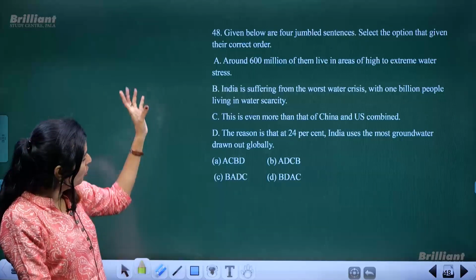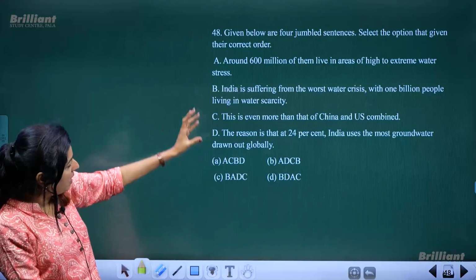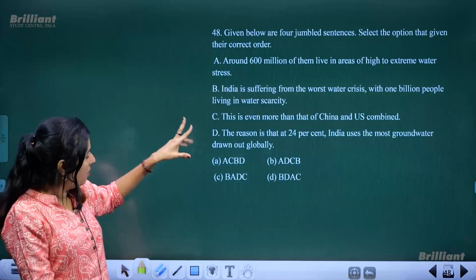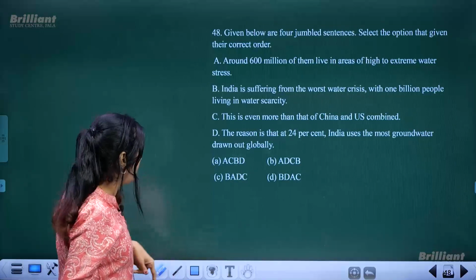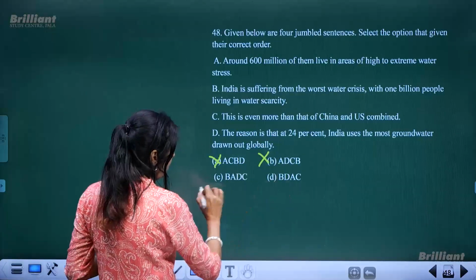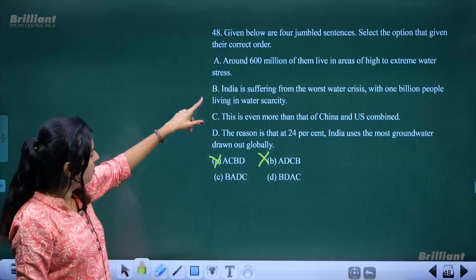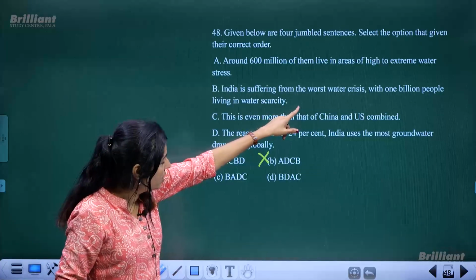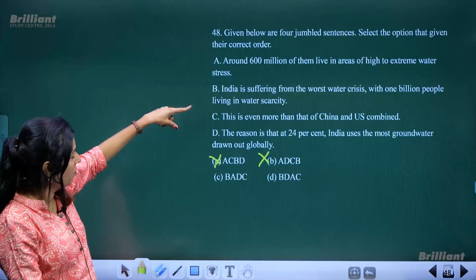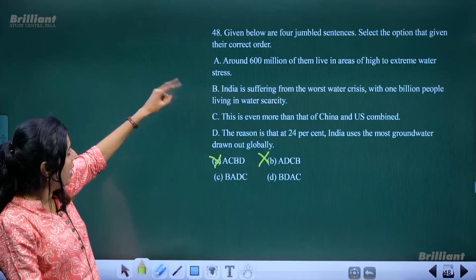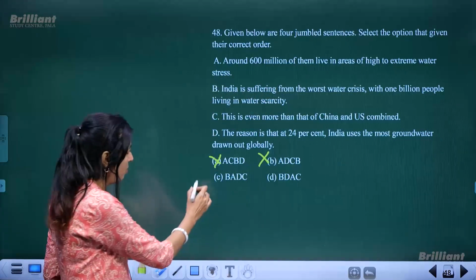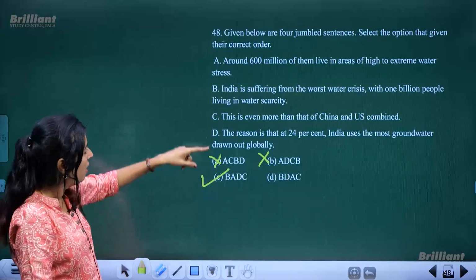Then again you have to arrange the jumbled sentences. You have to arrange it into proper order. Around 600 million, we can start with B. So these two options cannot be taken. We have two options that start with B. B option means India is suffering from the worst water crisis with 1 billion people living in water scarcity. Okay. Then next should be A, around 600 million of them live in areas. So this is the correct option, BADC.